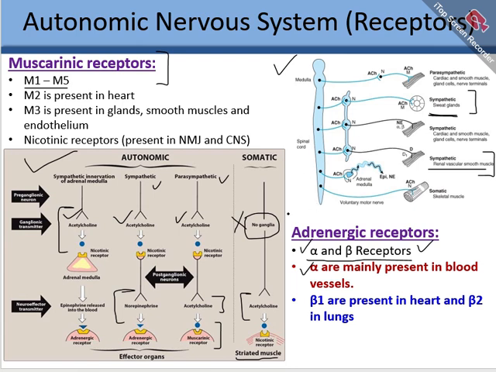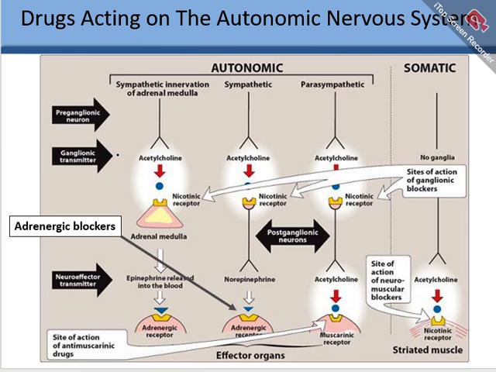The remaining diagram is the same as shown here, the summary diagram of the autonomic nervous system. If you have any question or any queries on this slide, just approach me. I will try to clarify those questions.